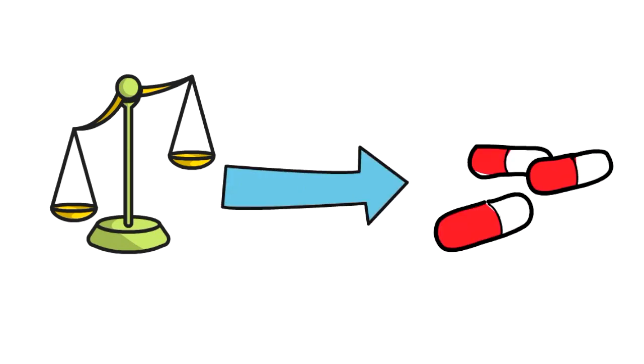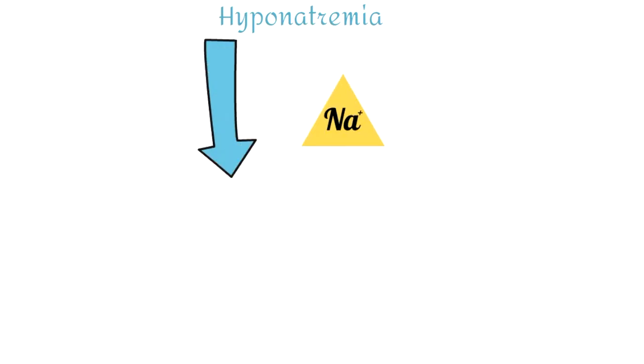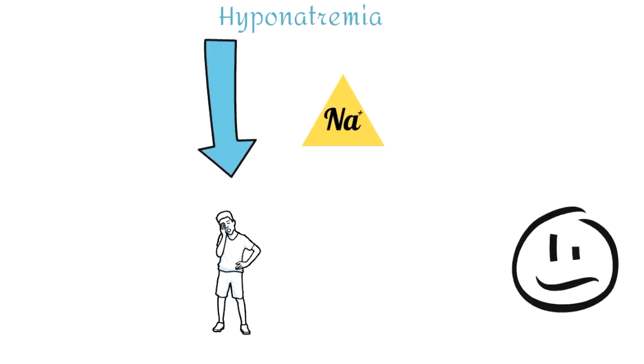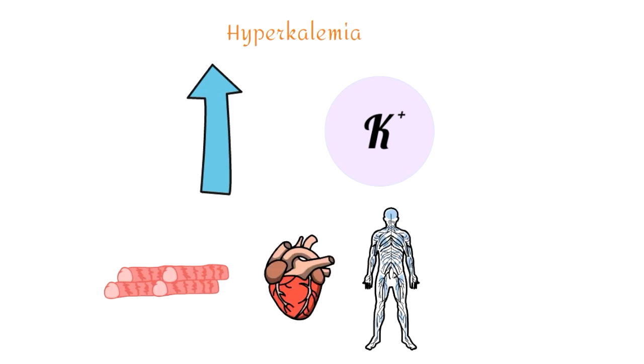When there is an imbalance in electrolytes, there can be many health consequences. An imbalance can occur from dehydration, an injury such as a burn, or diet. For example, in hyponatremia, there's a below average amount of sodium in the body, and this can result in fatigue or confusion. Or in hyperkalemia, which is when there's an elevated potassium level, the skeletal and cardiac muscles and the nervous system can be impaired.